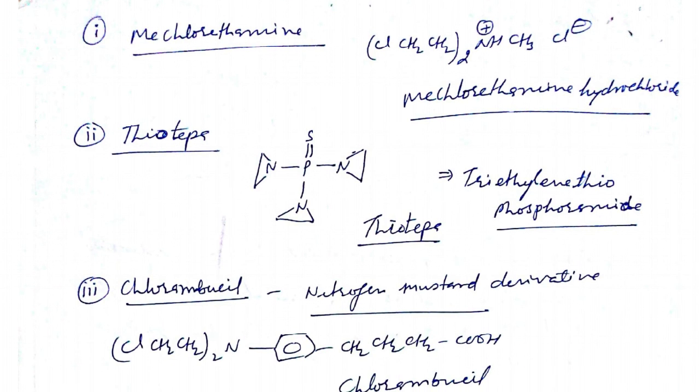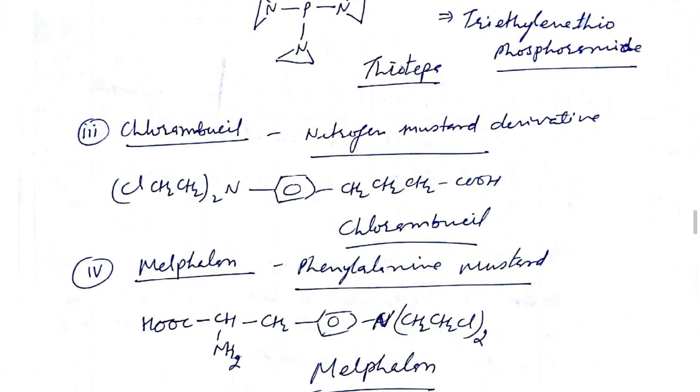Another is thiotepa. Thiotepa is a compound containing phosphorus, nitrogen and sulfur, and this is triethylene thiophosphoramide. It is a phosphate with a sulfur double bond and 3 nitrogens present in ring structures. There are ethylene groups, with nitrogen in a 3-member ring. So triethylene thiophosphoramide is the name for thiotepa.